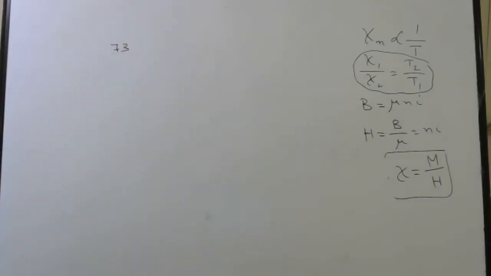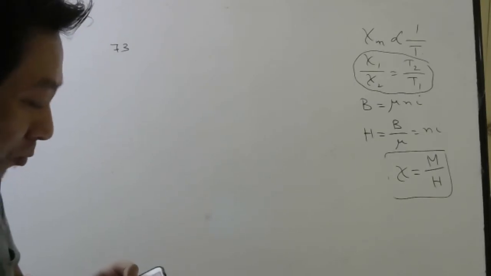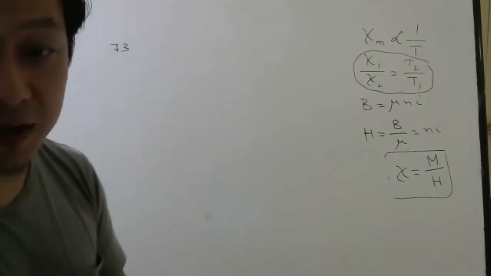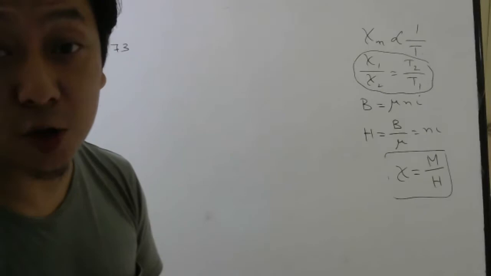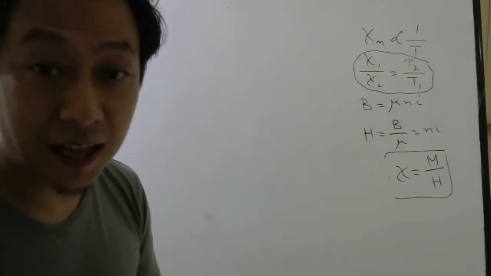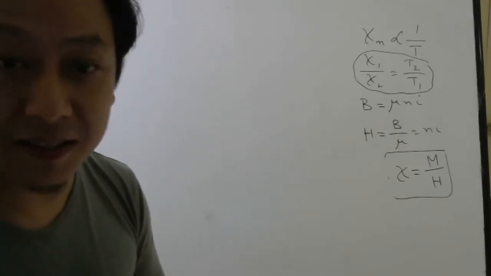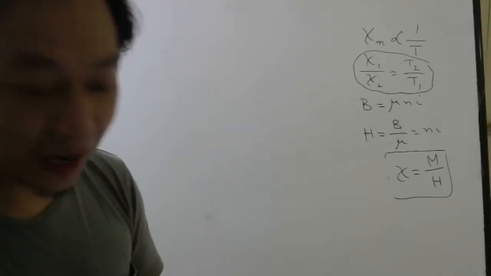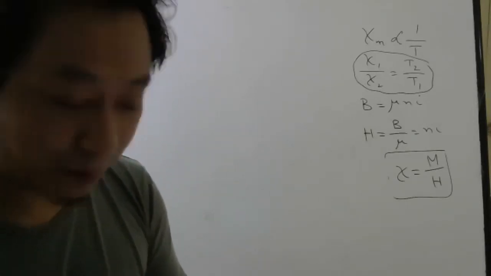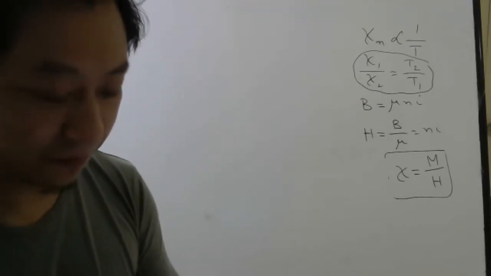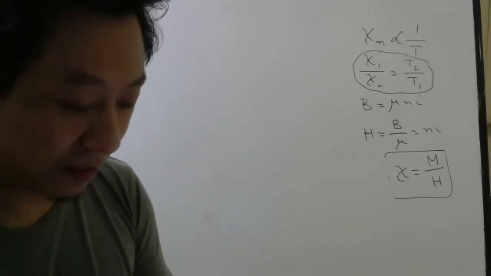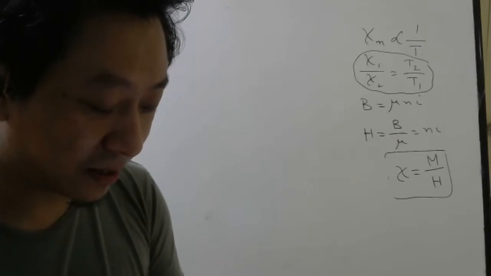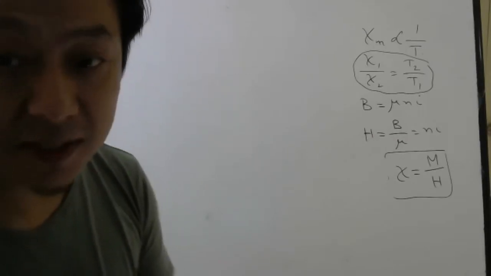Two bar magnets having same geometry. That means their length, breadth, height, everything are same, with magnetic moments M and 2M. They are first placed in such a way that their similar poles are on the same side.